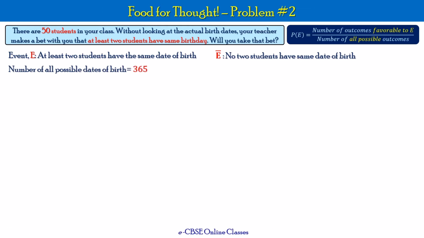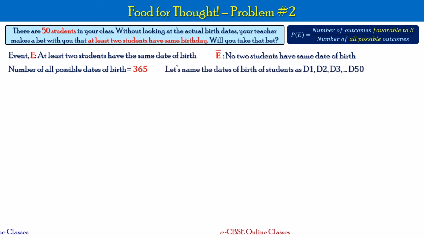What is the number of all possible dates of birth? We have 365 days in the year. So the number of all possible outcomes is 365, correct? So let's name the dates of birth of students 1, 2, 3 as D1, D2, D3 and so on up to D50 because we have 50 students in our class.